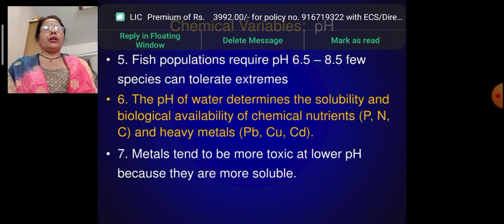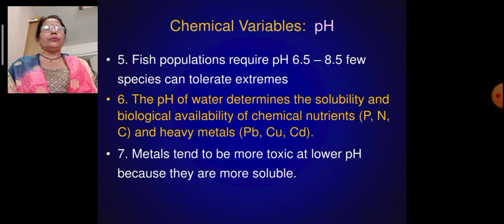The pH of water determines the solubility and biological availability of chemical nutrients. So phosphorus, nitrogen and carbon and heavy metals, that is lead, copper and cadmium, are the substances whose solubility and biological availability are determined by pH.